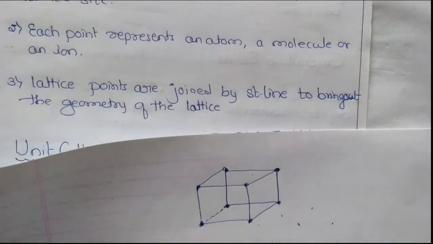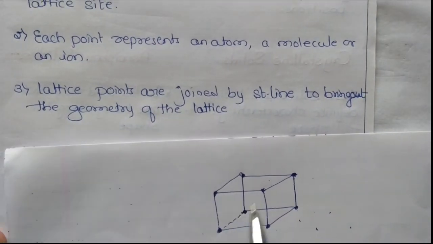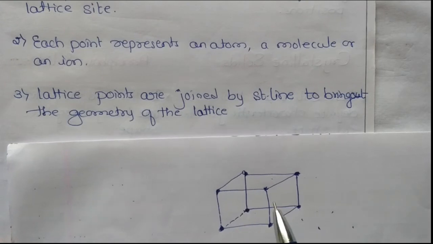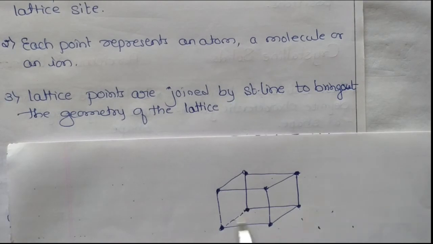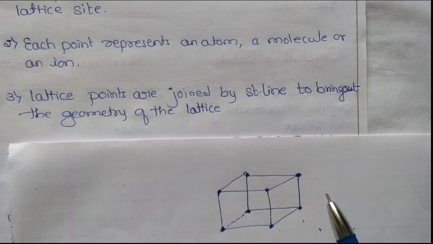Then we are calling this one unit. This is also known as a unit cell. Like these unit cells, there are many unit cells: on the left side, right side, above, below, front and back. That gives you the crystal structure. Unit means one. It is just the smallest portion of the entire crystal, just a representative of that crystal. That is called a unit cell. So this is one unit cell, and like this there are many unit cells on the right side, left side, upside, down, front and back.